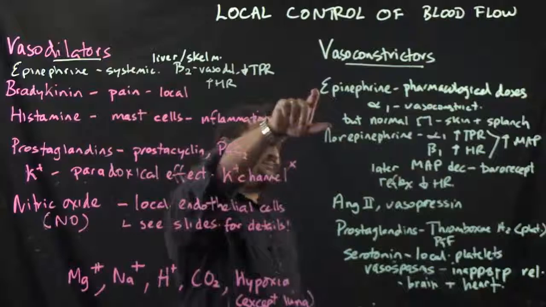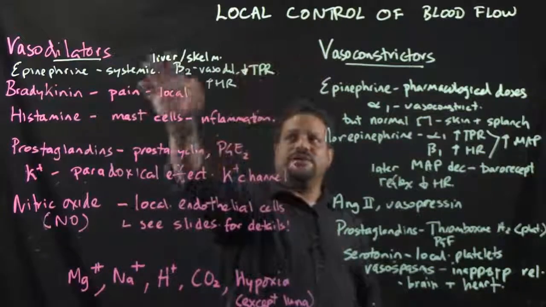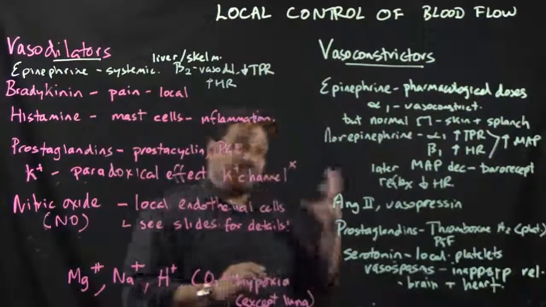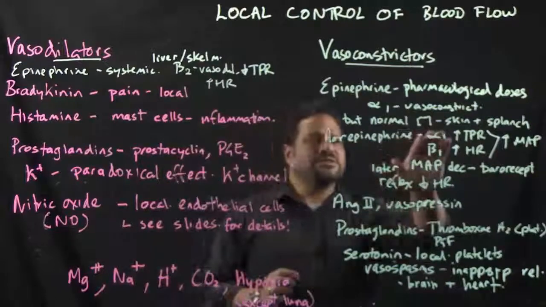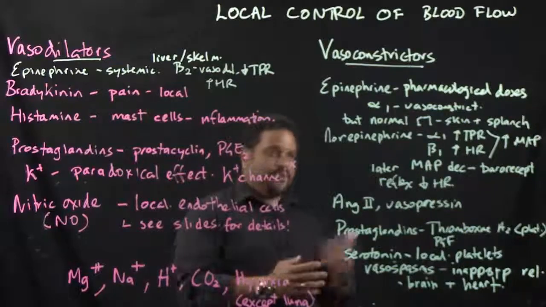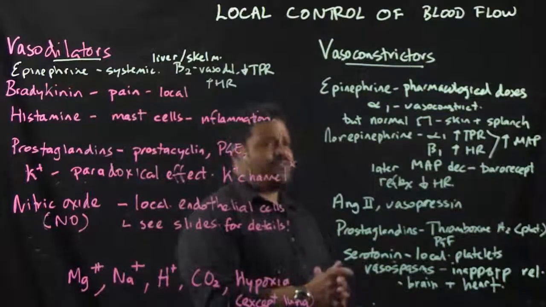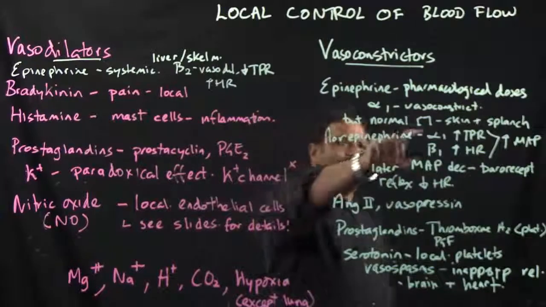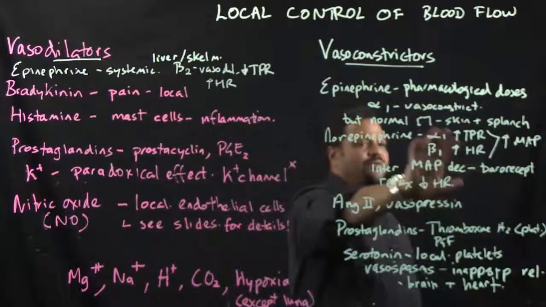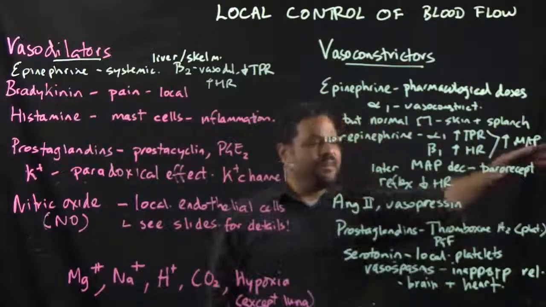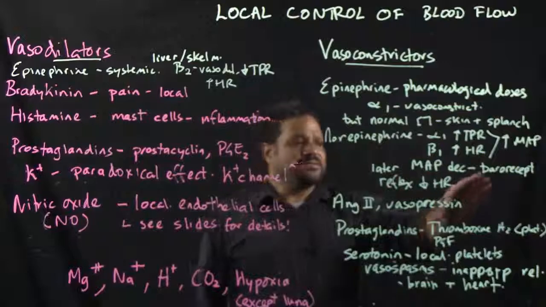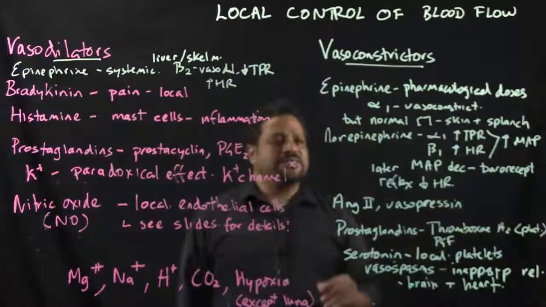Vasoconstrictors: epinephrine in pharmacological doses. It switches from a beta-2 to actually an alpha-1 and causes vasoconstriction, in pharmacological doses. But under normal concentrations, it causes vasoconstriction in the skin and in the splanchnic circulation, the gut, when you release adrenaline. Norepinephrine binds to alpha-1 to increase the total peripheral resistance, and binds to beta-1 to increase the heart rate. These two together cause an increase in mean arterial pressure. But later on, the mean arterial pressure will decrease because the baroreceptor reflex will decrease the heart rate. So that's norepinephrine.